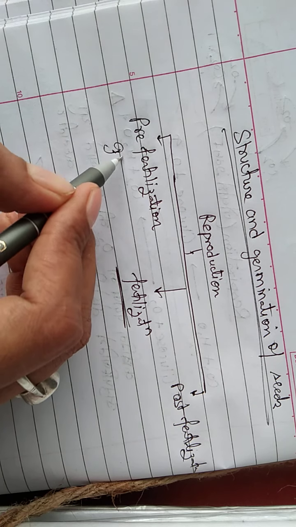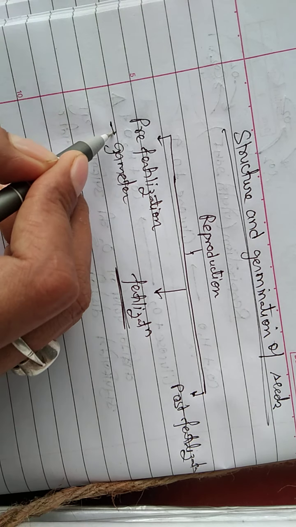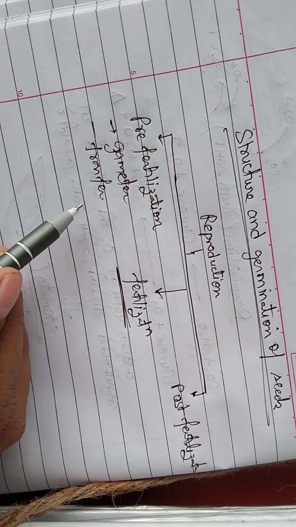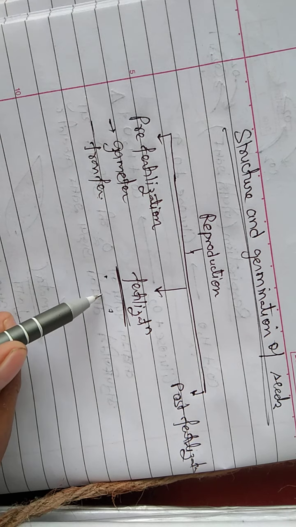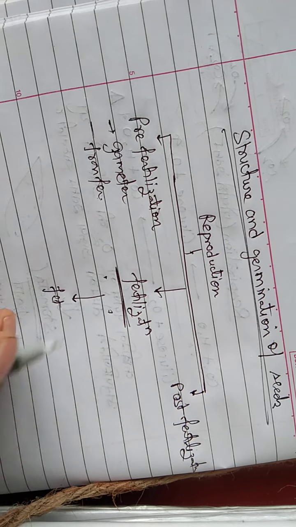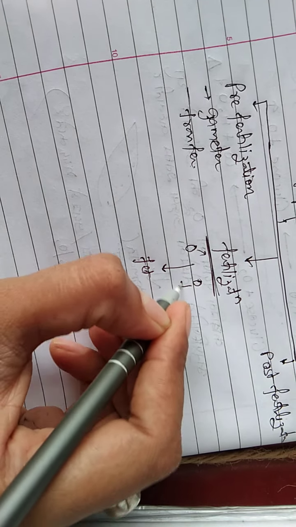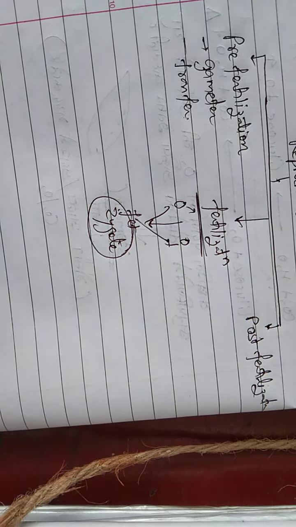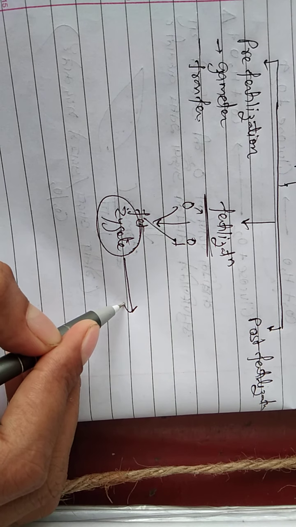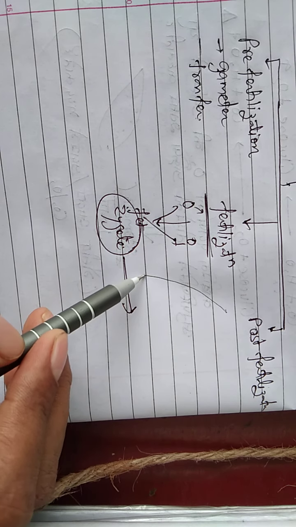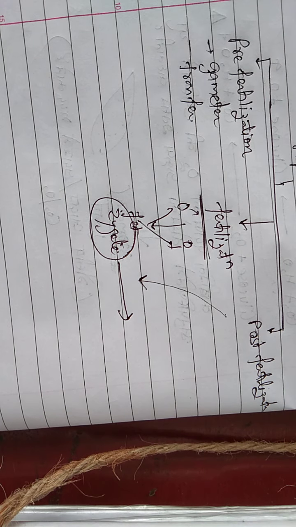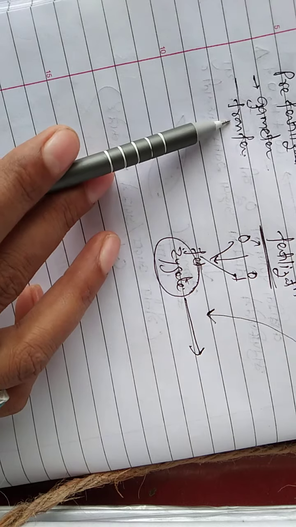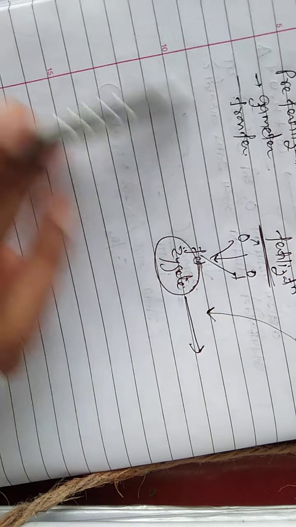Fertilization: whatever gametes are formed get transferred by the process of pollination, and when both male and female gametes fuse, this process is known as fertilization. After fertilization, zygote formation occurs. Whatever changes take place in the zygote after fertilization are known as post fertilization events. So we have discussed gametogenesis, pollination, and fertilization.